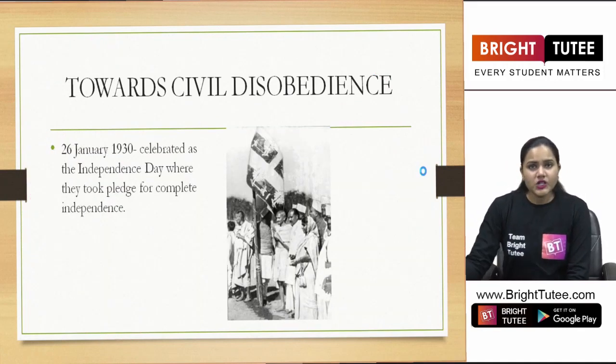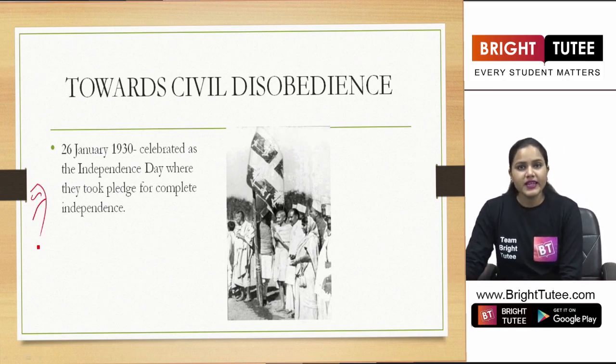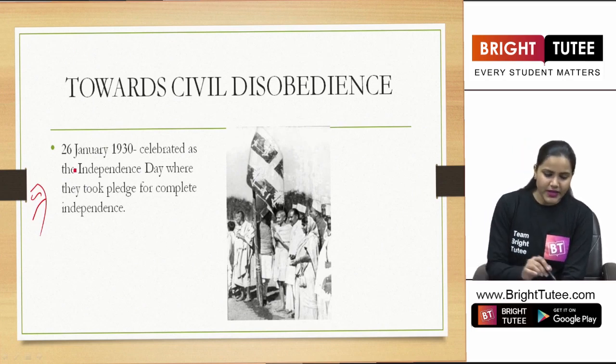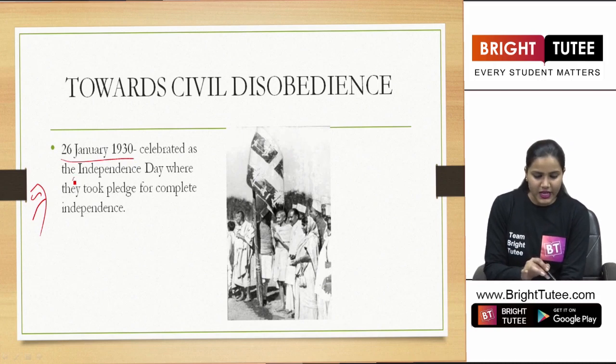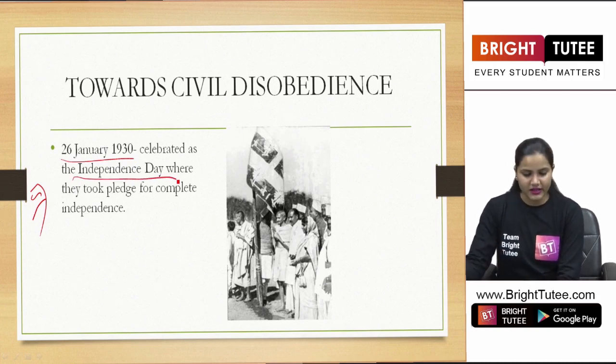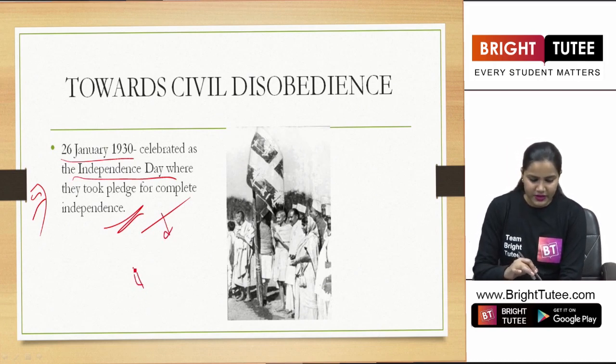Now, as a result of it, what happened? They took the pledge to get complete independence, and on 26 January 1930, they decided to celebrate Independence Day, where they took the pledge for complete independence by hoisting the tricolor flag of our country.